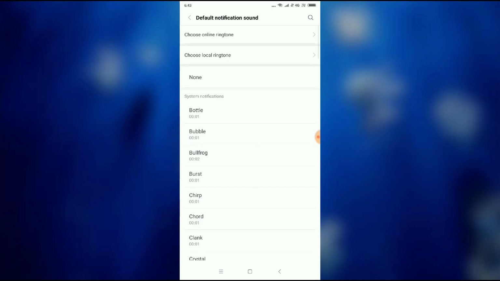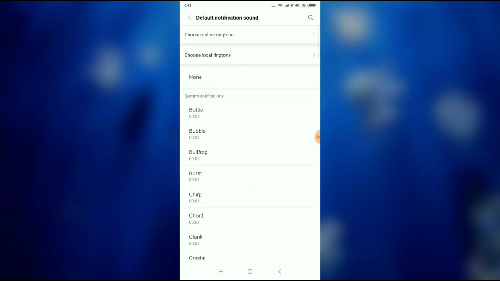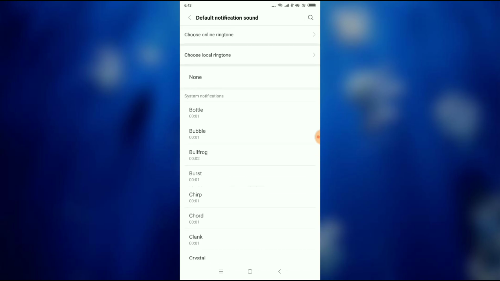and then you have to click on choose local. You can choose from your music and you can choose from here also. This is how you can change your notification sound on Snapchat app.